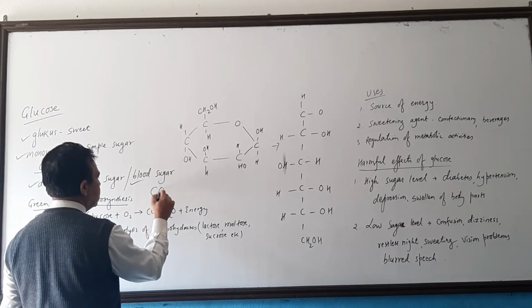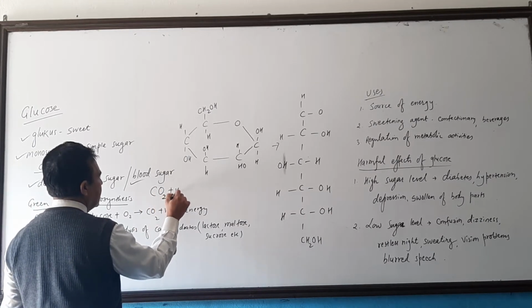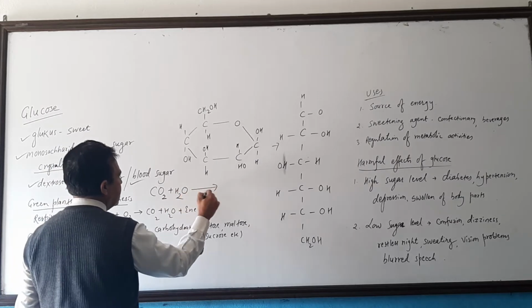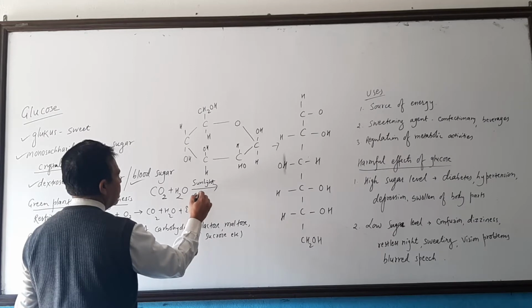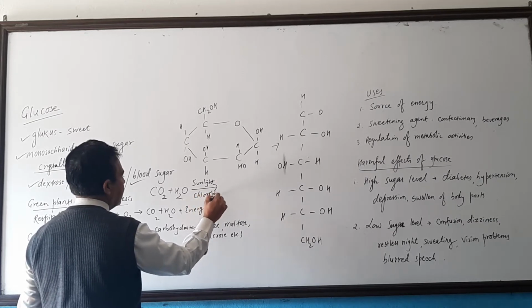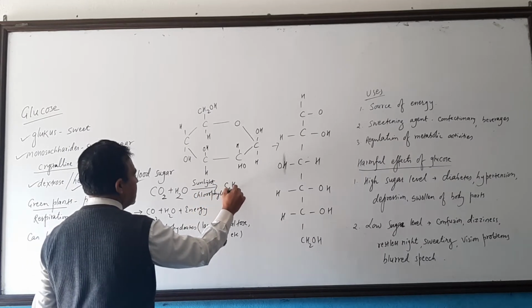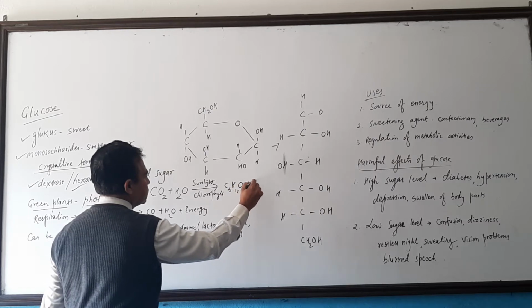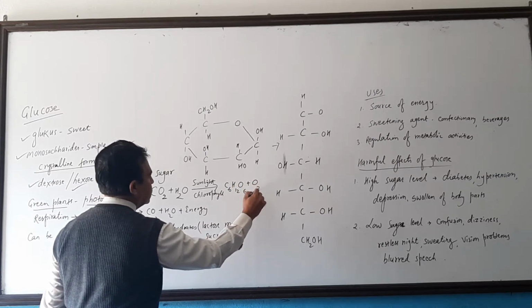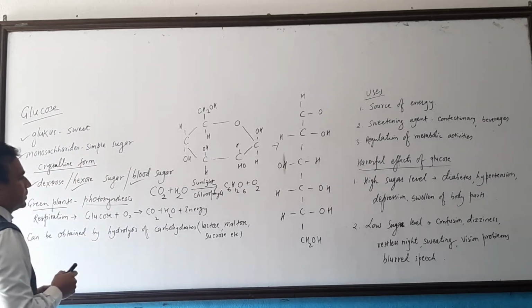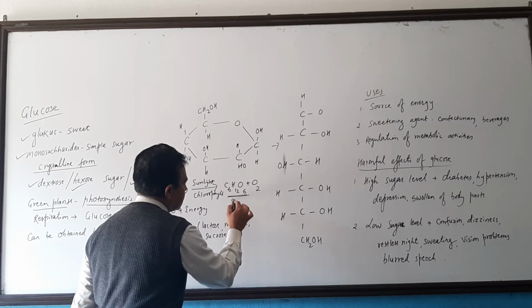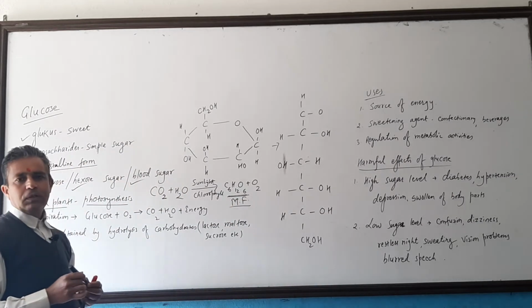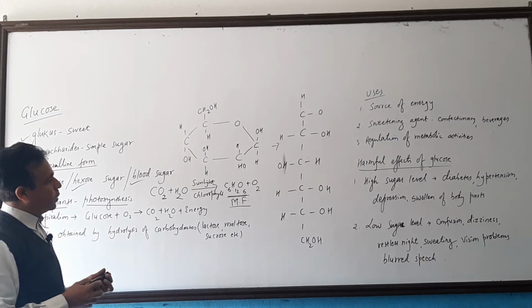That is CO2 plus H2O, sunlight, and here chlorophyll, gives C6H12O6 plus O2, oxygen is given out. So, this C6H12O6 is the molecular formula of glucose, molecular formula of glucose.